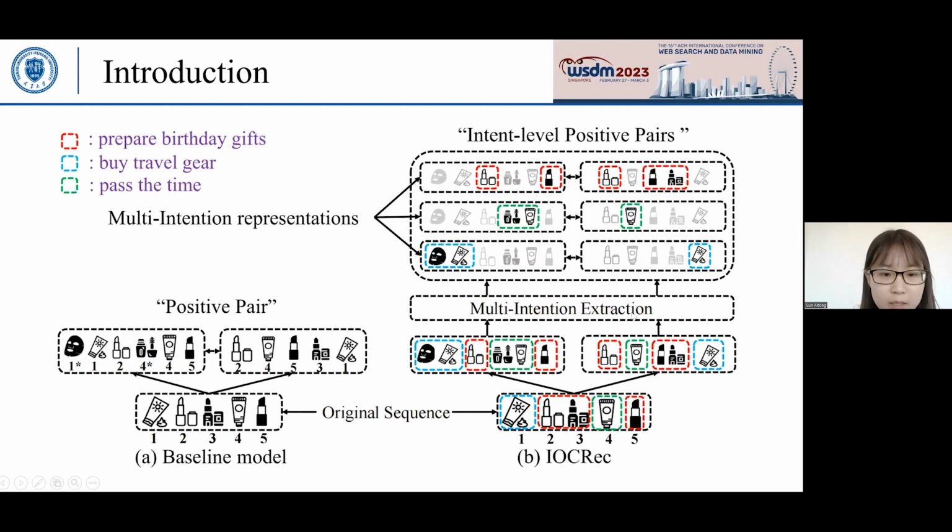So we formalize the denoising problem by selecting the user's current main intention. We create high-quality views by extracting multi-intention representations from augmented sequences. A novel design of sequence encoder can better create intent-level positive pairs. In this way, IOC-REC can separate different intentions of the same user so as to select the user's current main intention in the denoising process.